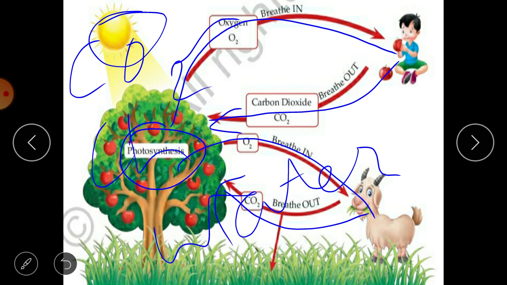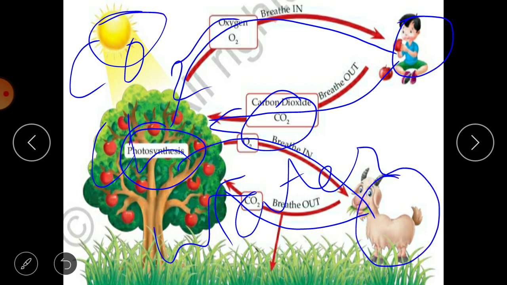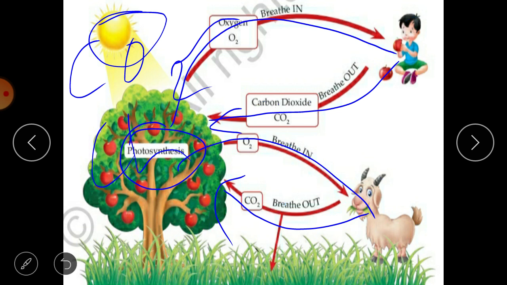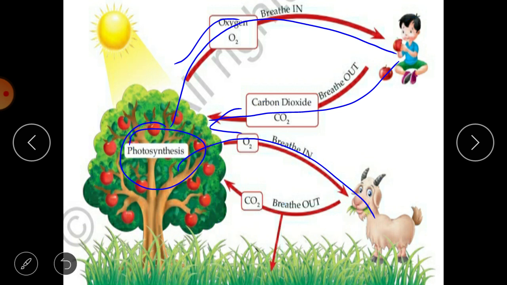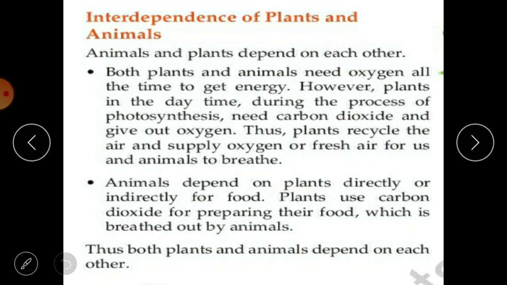Out of them one is carbon dioxide, which plants get from human beings or other animals. So in this way human beings and animals depend on plants for their food, and animals depend on plants for oxygen and their food also. So I hope, my dear students, that interdependence of plants and animals is clear to you. Now let's have a look further in the video.